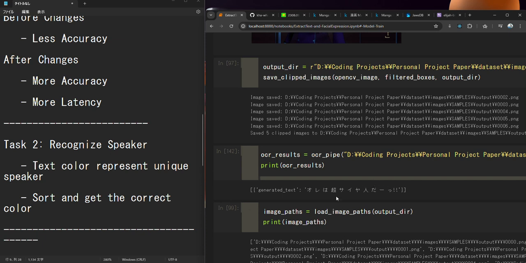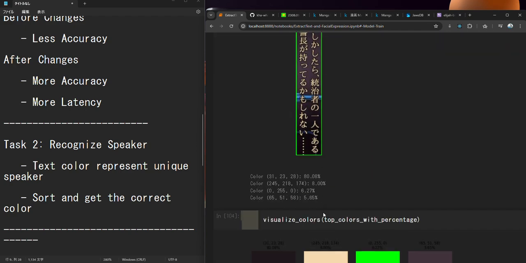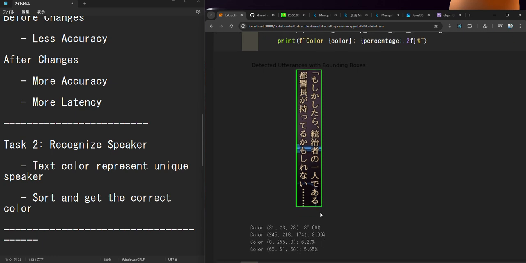Anyway, second task. I'm done with this first task. For the second task, I want to recognize a speaker based on the text color. My assumption is that in some visual novels, the text color can represent certain speakers. I can demo here. Here I have one sample.